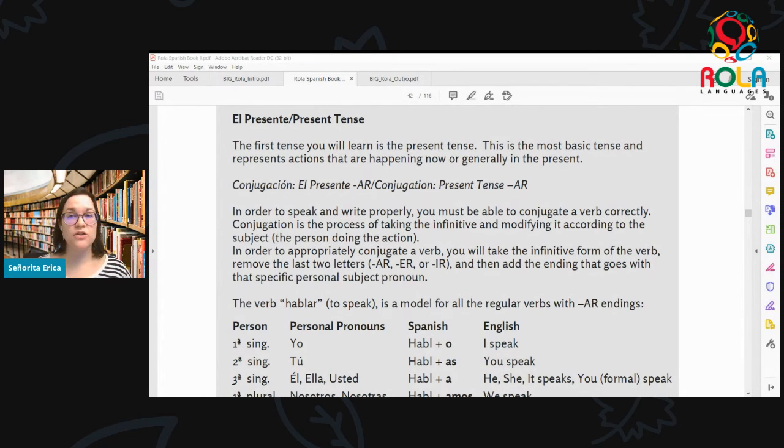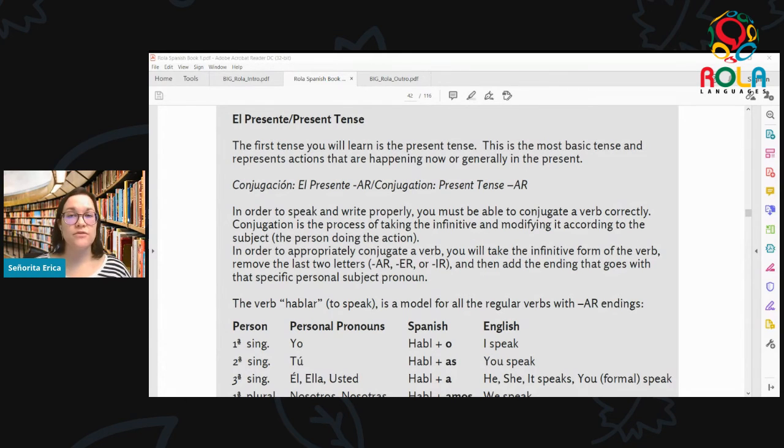But ser and estar are two of our most basic verbs, and they also are irregular. What I mean by that is that they don't follow normal patterns. So that's part of why we have to learn them separately and learn them just on their own. But what we're going to do now is essentially give you a launch pad so that